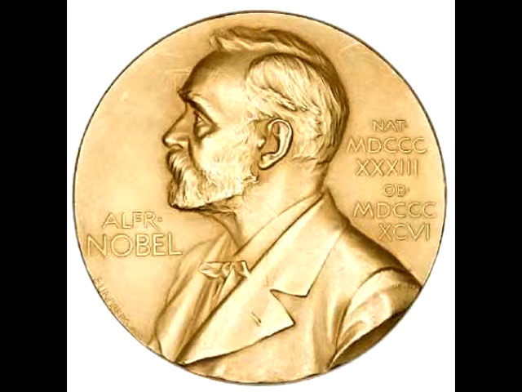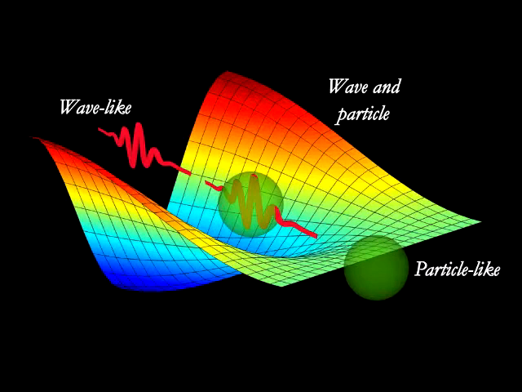Because of his contribution and explanation of the law of the photoelectric effect, Einstein won the Nobel Prize in 1921. Also due to his discovery of quantized packets of light, he helped formulate the idea of the dual properties of light and other particles such as electrons, which is an important cornerstone of quantum mechanics.